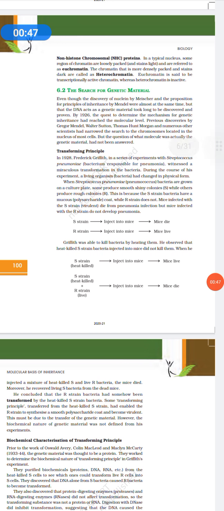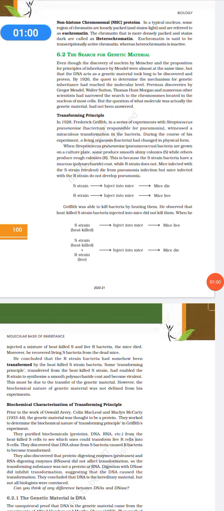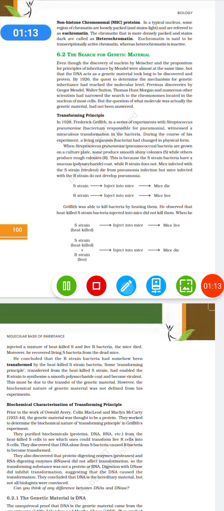Gregor Mendel, Walter Sutton, Thomas Hunt Morgan and numerous other scientists narrowed the search down to the chromosome located in the nucleus. Then the transforming principle was given by Frederick Griffith in 1928.